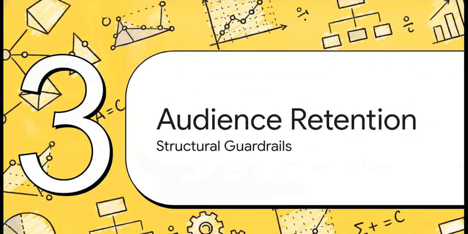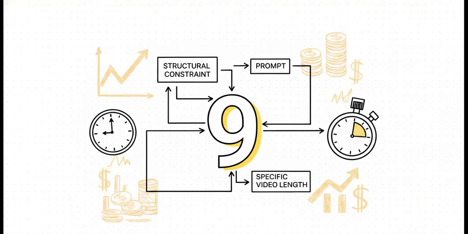All right, Section 3, Structuring for Audience Retention. Notice how the prompt doesn't leave the content duration up to chance. It demands a highly specific length of exactly 9 minutes. That is a very deliberate structural constraint, likely aiming right at that monetization sweet spot for mid-roll ads.